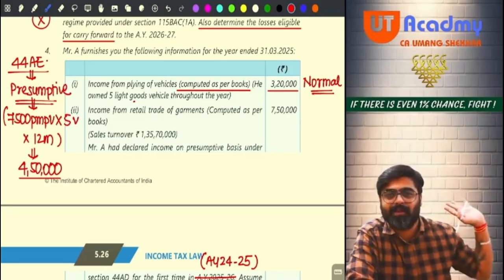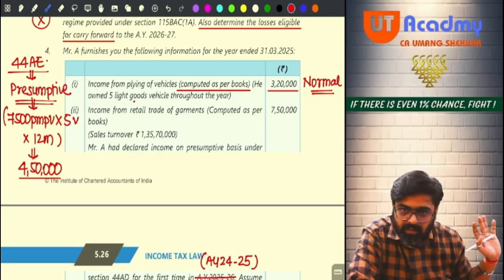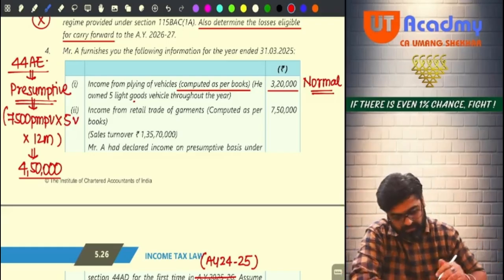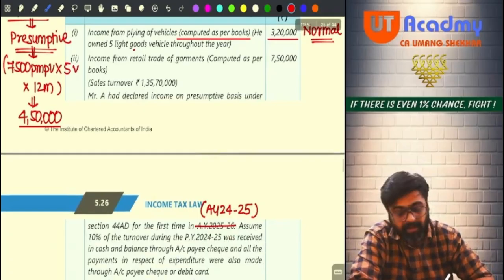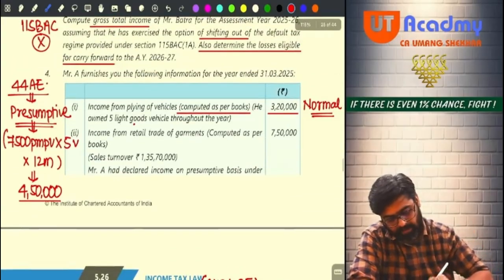But I will show 320 only. Will you remember this? We have done this thing in PGBP also. Right now, tell me. You have income from retail trade of garments. Okay, retail trade. Are you an individual? Come on, tell me. Are you an individual, Mr. A?